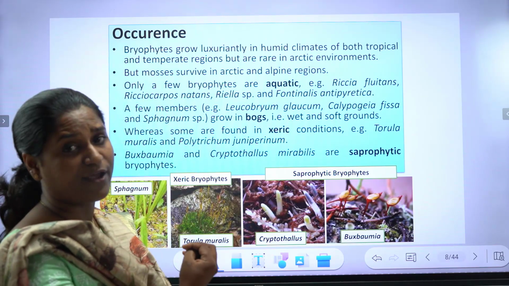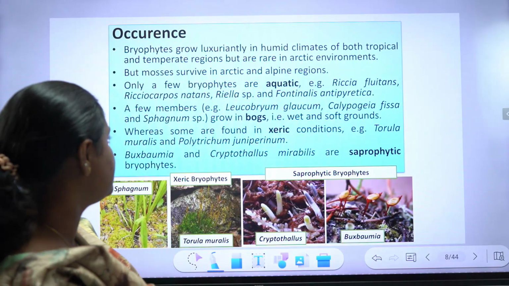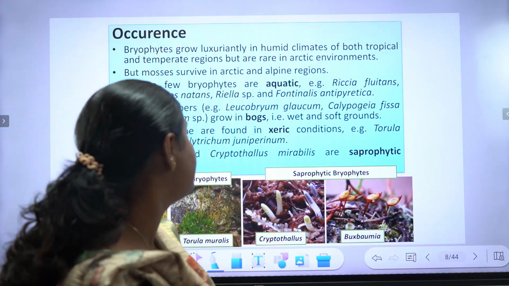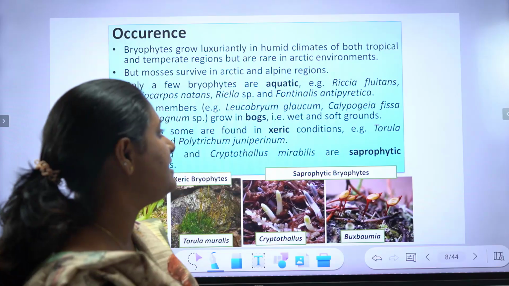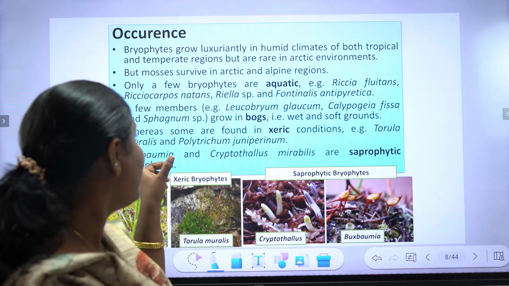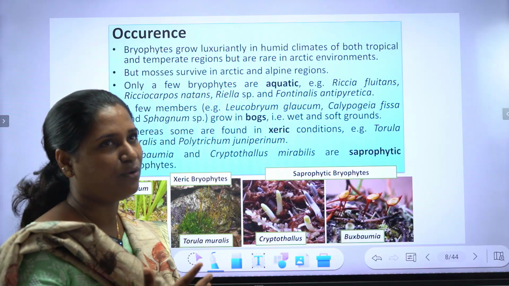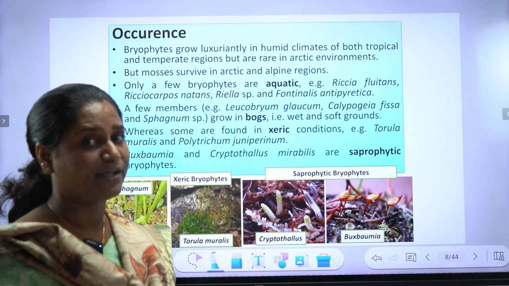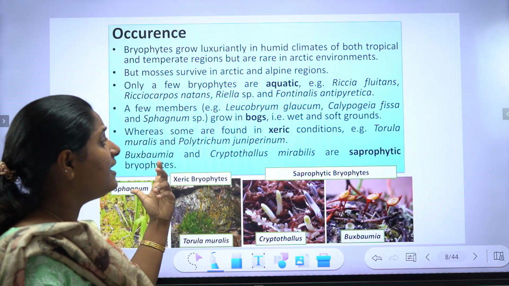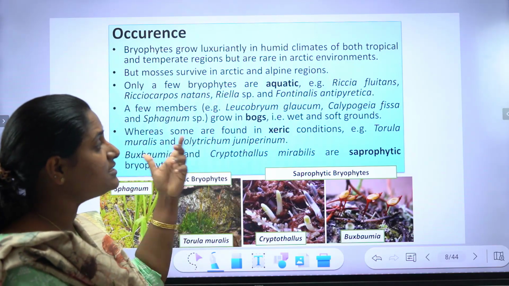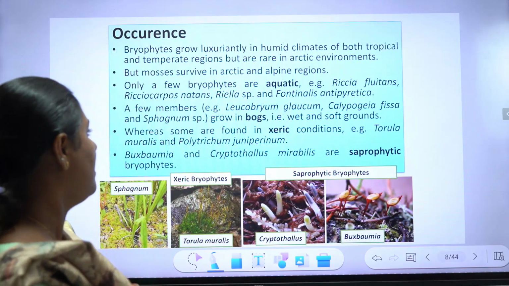Only a few bryophytes are aquatic: Riccia fluitans, Ricciocarpus natans, Riella species and Fontinalis antipyretica. These are aquatic bryophytes, surviving in the aquatic habitat.